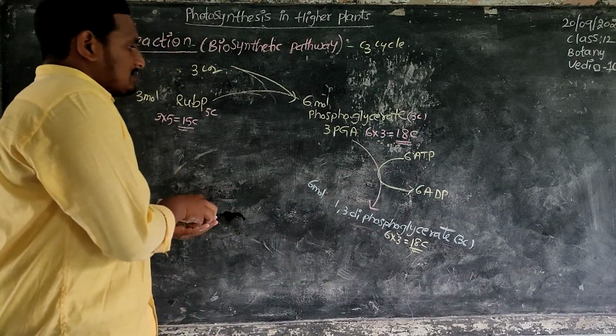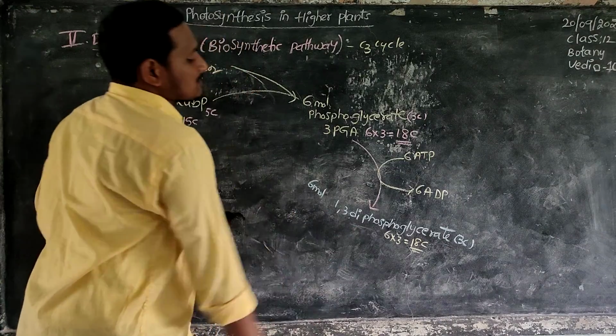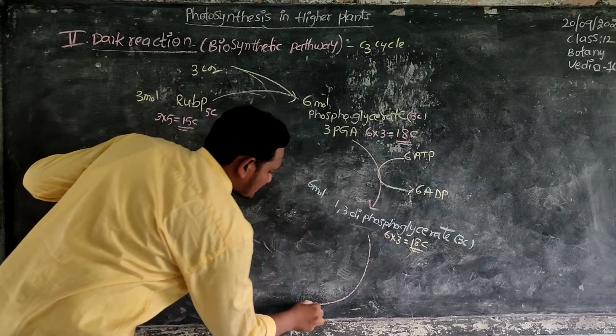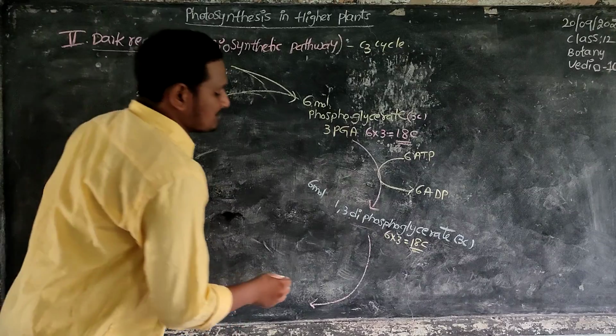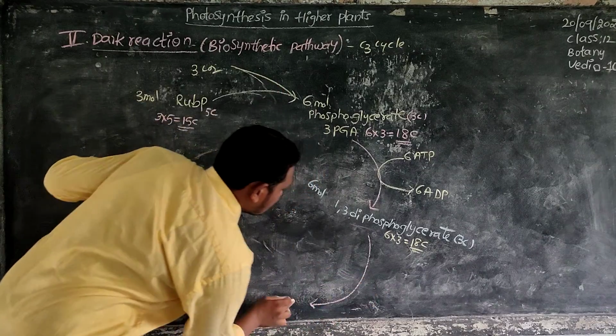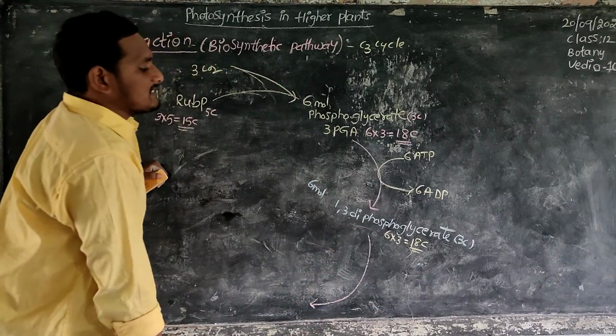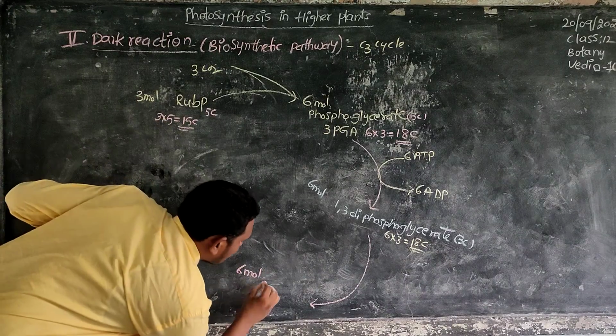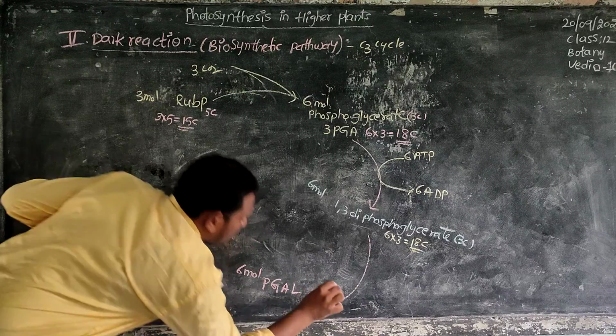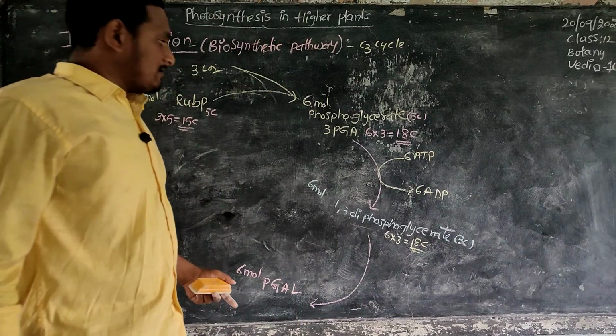Next reaction: this 1,3-diphosphoglycerate undergoes reduction and changes into 6 molecules of PGAL.